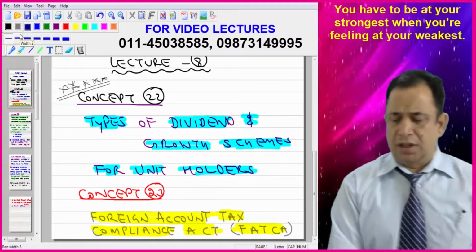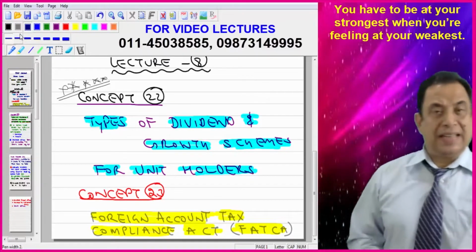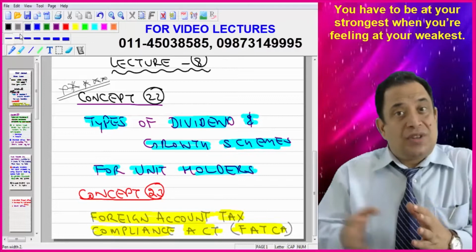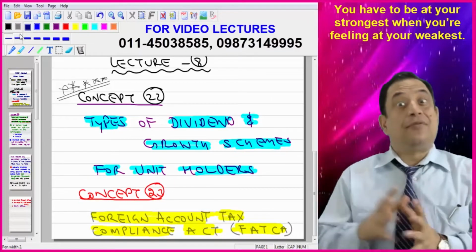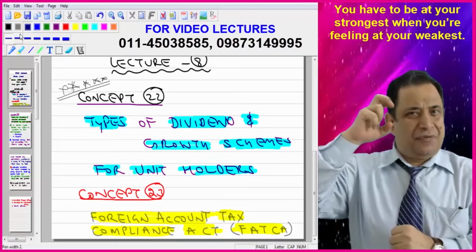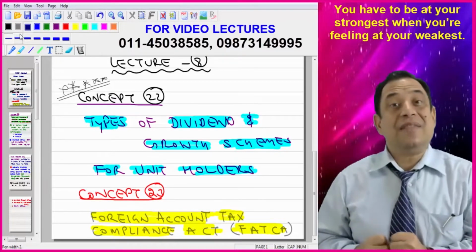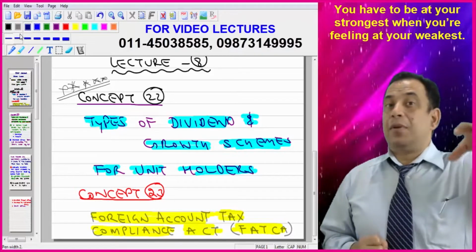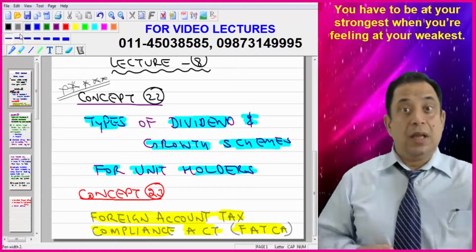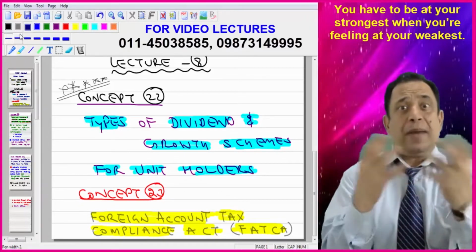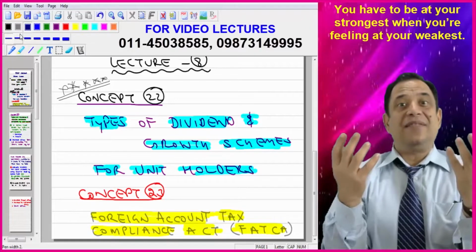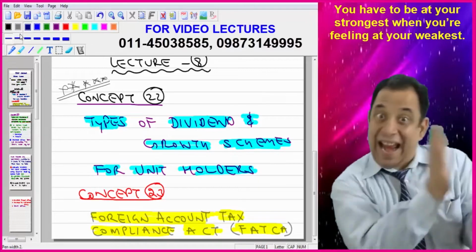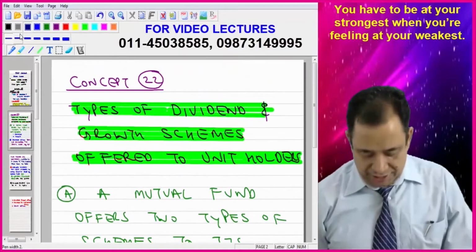And then concept number 23, Foreign Account Tax Compliance Act, FATCA. We will be discussing a new act which has evolved in the USA in regard to tax evasion for foreign investments. But my main emphasis in today's lecture will be what I mean by dividend and growth schemes. We have already covered that there are so many schemes which can be offered by a mutual fund to the unit holders. But within any scheme, the payout can be of 2 types: one is dividend and the second is growth. So today I will be discussing the difference between growth and dividend. So let's start the journey.